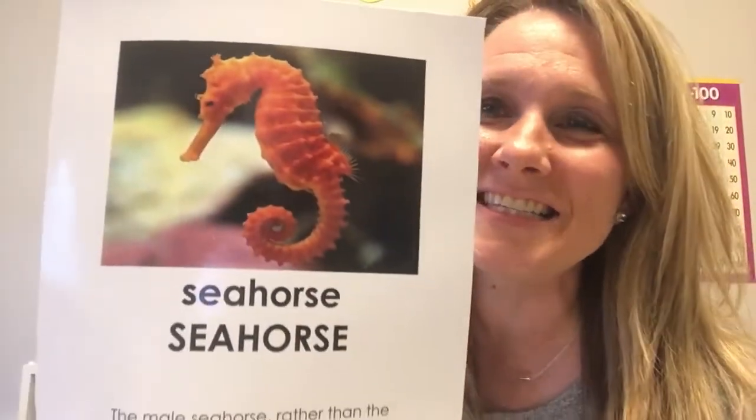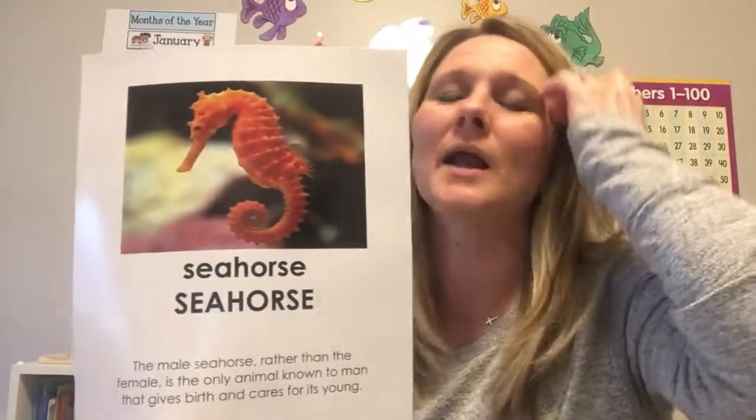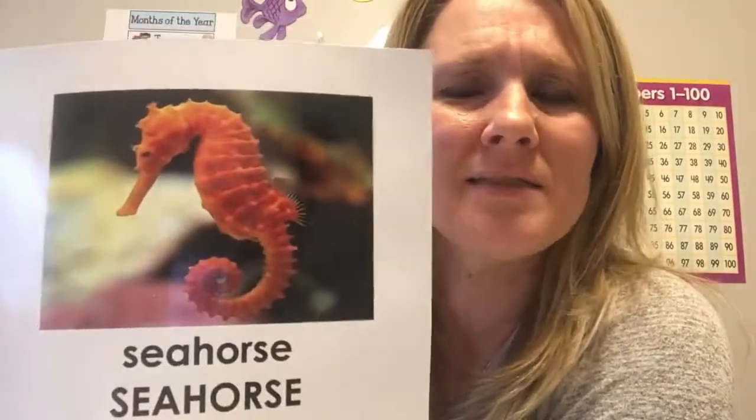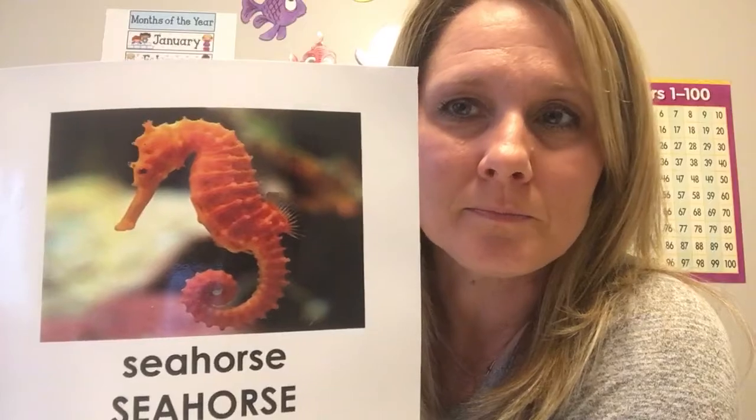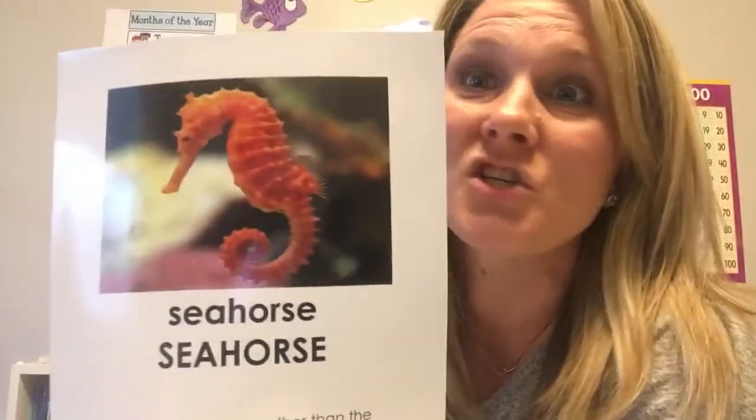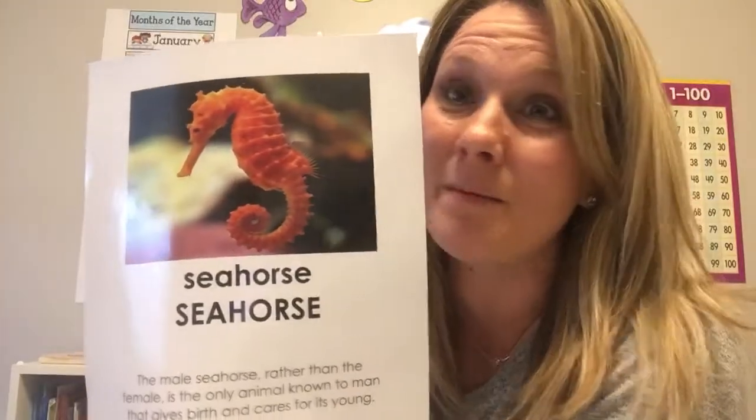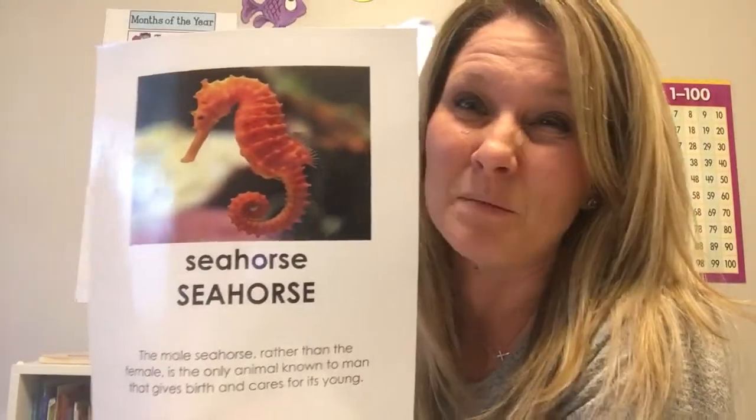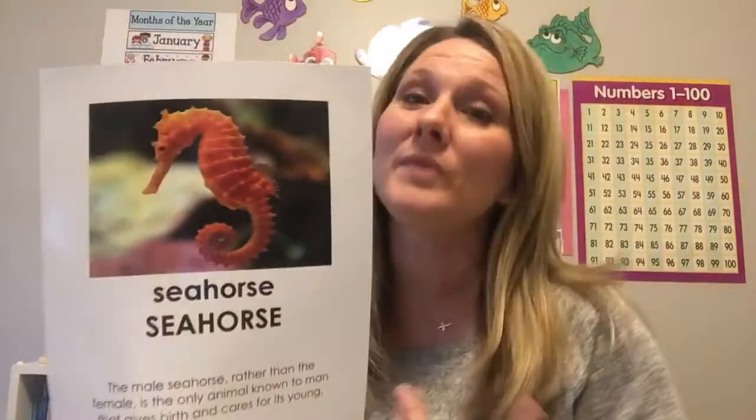All right, and then the very last one is the cute little thing here. Yes, it is the seahorse. Now the seahorse got its name. Why? How did it get the name seahorse? Yes, because of the shape of its head. The seahorse has the shape of its head, and so that's how it got its name. And they're just very tiny animals. They're not big at all. And I've only seen these at an aquarium. I haven't seen them in the ocean in real life, but they are very interesting.